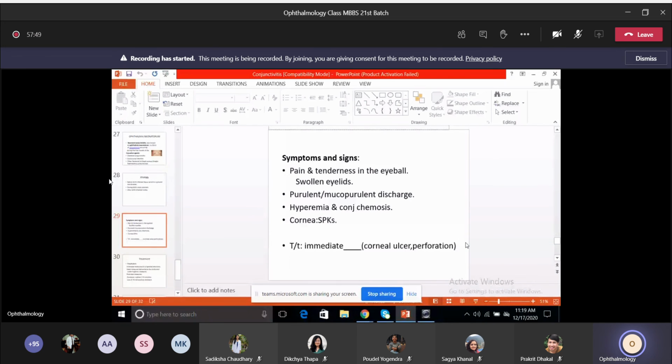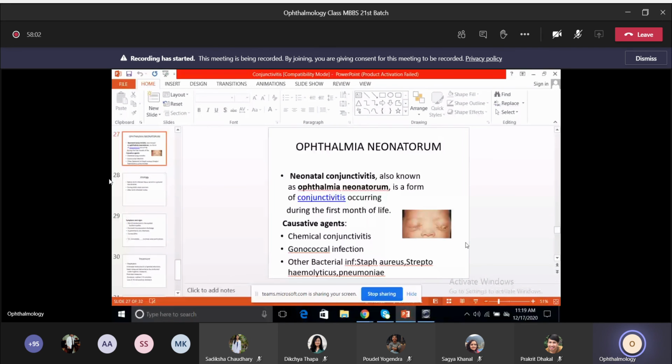So symptoms and signs, the parents usually bring the small child with pain and tenderness in the eyeball. There'll be swelling of the eyelid. Okay, so as you can see in this picture here, huge swelling, upper and lower eyelid, it is swollen. Okay, along with that, purulent discharge and crusting of the eyelashes.